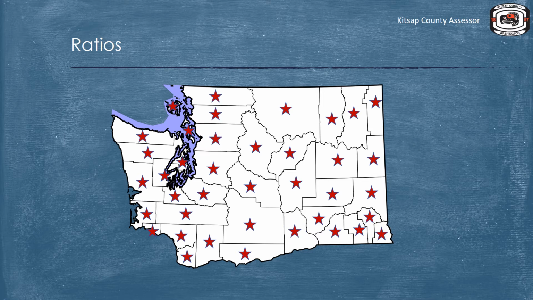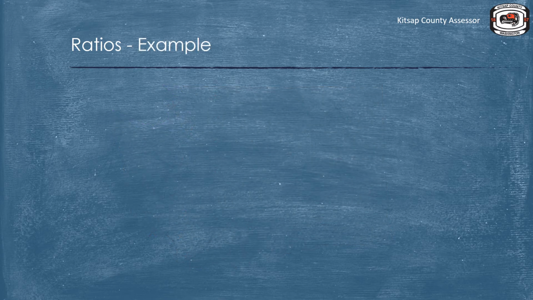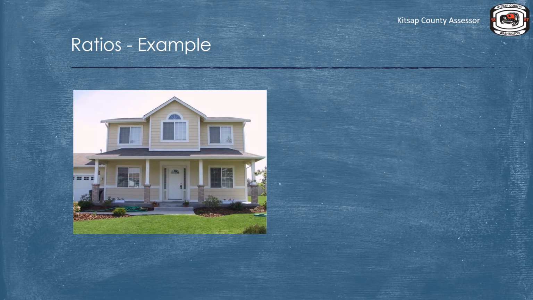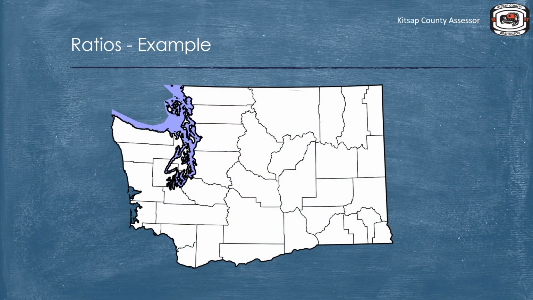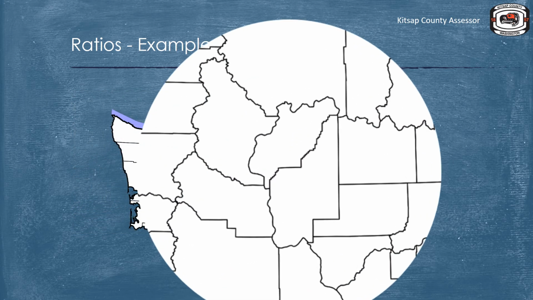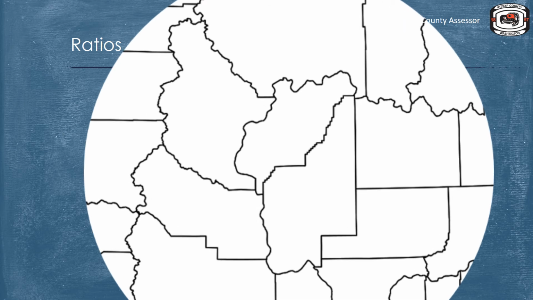What does this look like? Let's look at an example if the counties are not at 100% market value and the assessment is not equalized. Mr. Smith and Mr. Jones both own a 2,000 square foot, 3-bedroom, 2.5-bath home on 1 acre of land. The market value for both these properties is $200,000. Mr. Smith and Mr. Jones live in different counties in Washington state. Mr. Smith owns property in Greene County, and Mr. Jones owns property in Blue County.